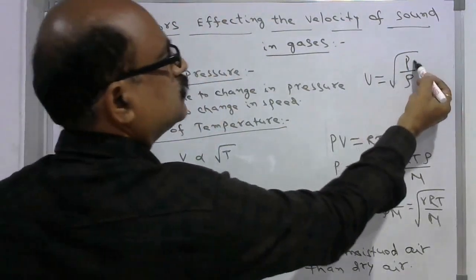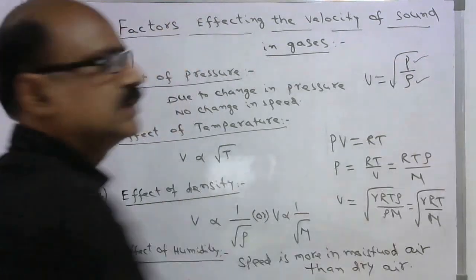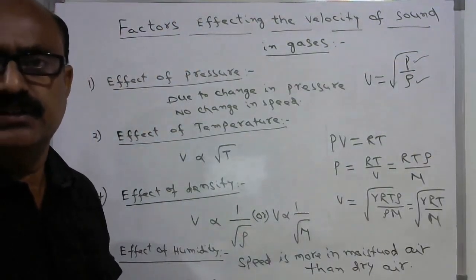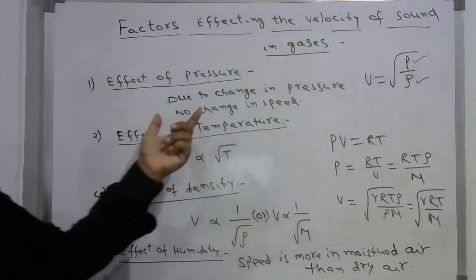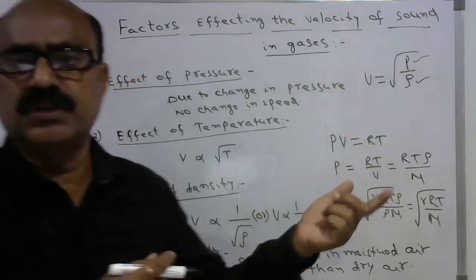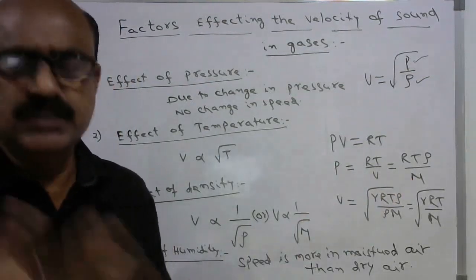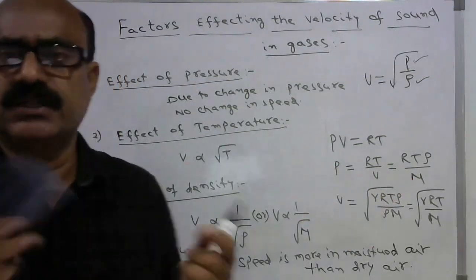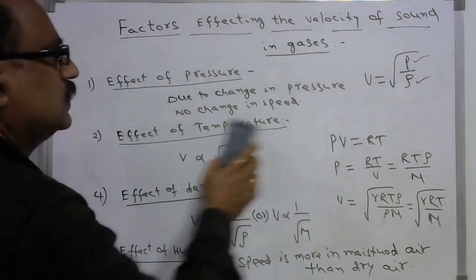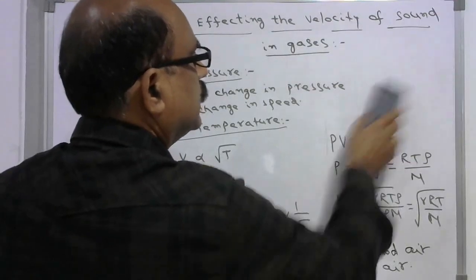If you increase pressure, rho will also increase, so P by rho is always constant. So even if you increase the pressure, there is no change in the speed of sound. Increasing or decreasing the pressure will not affect the speed of sound in air.